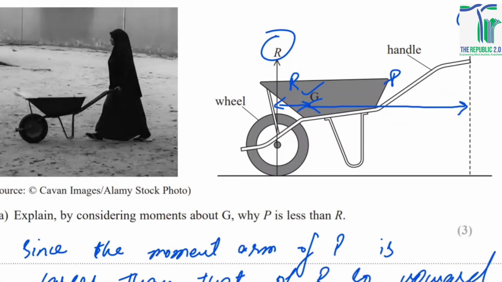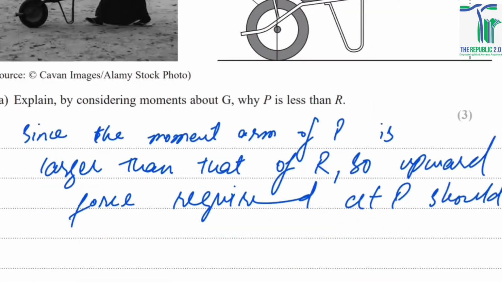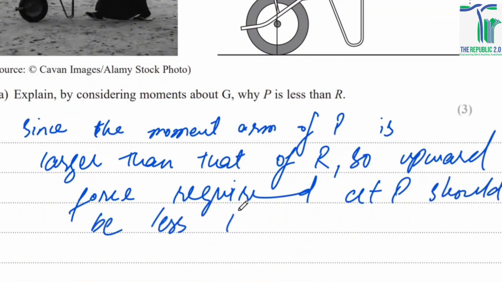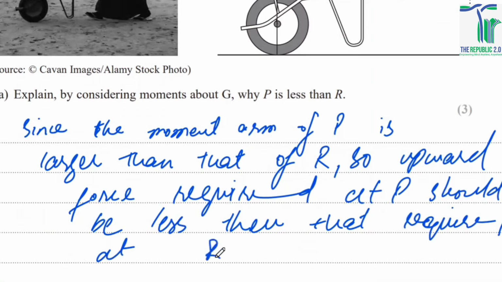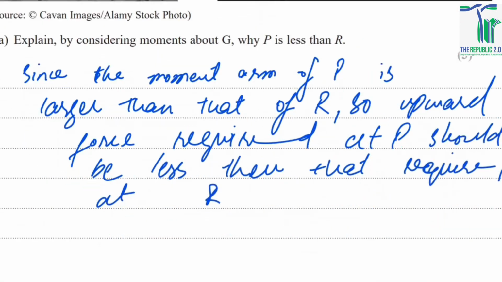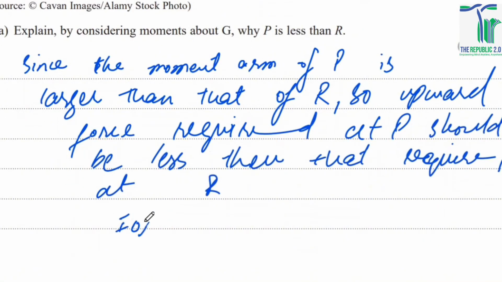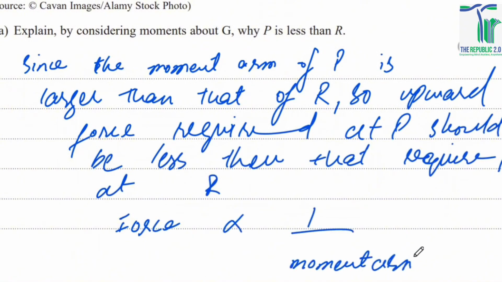the upward force required at P should be less than that required at R. And the reason behind it, which I've been telling you when we were talking about moments, is that the force is inversely proportional to the moment arm. You can see that at P, the moment arm is bigger than that of R. So the force required at P should be less than that of R. So you just need to go with a simple relationship and you'll be done with this question.